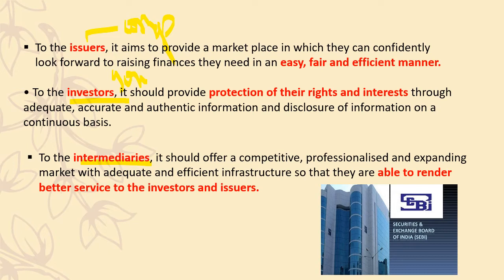That means it is giving the company a platform to easily sell their securities in the market. And how is it giving them a platform? It's giving them a platform which is fair enough, which is equal for all companies. You may be a company whose profit is 5 crore, you may be a company whose profit is just 10 lakhs, but still it's giving you a common platform. So what is happening? Companies are confidently going through this particular way of raising funds.